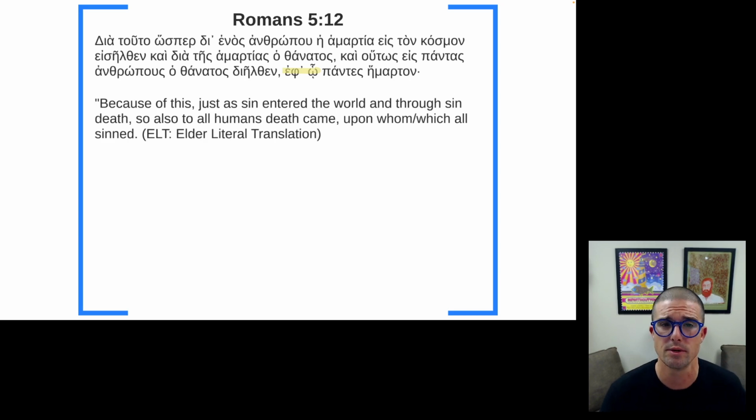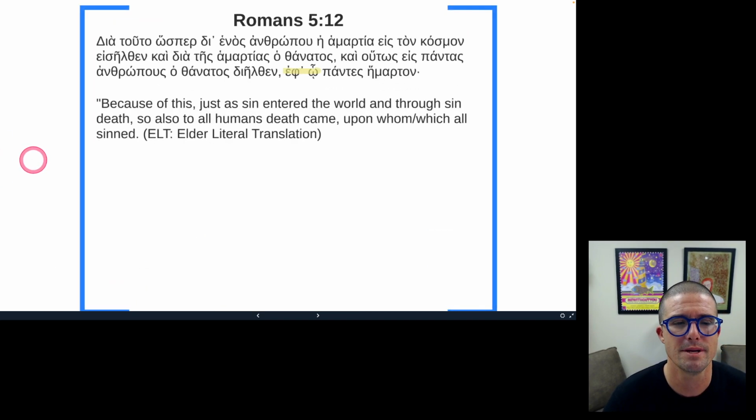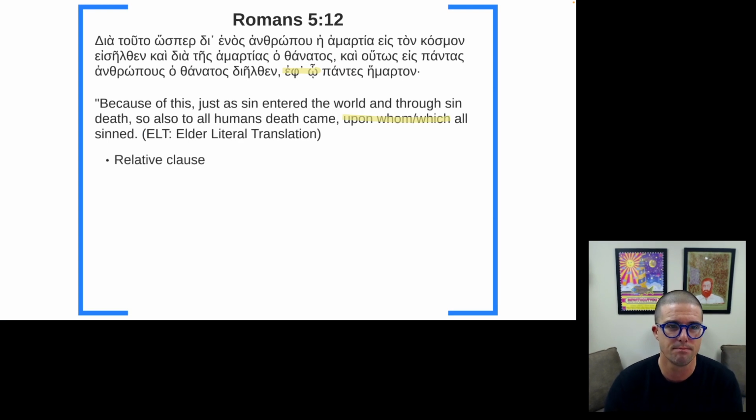And the key issue here, the sticky exegetical wicket, as it were, is this little phrase "ho" in Greek, right up here, which I have translated upon whom / which. And the issue here is what exactly is going on with this particular phrase.